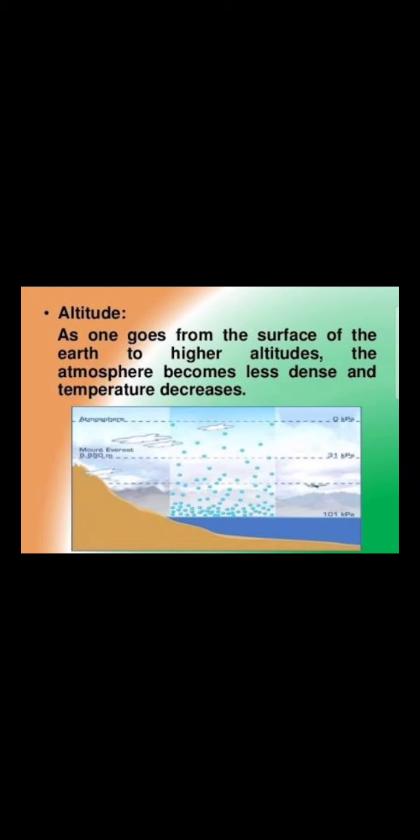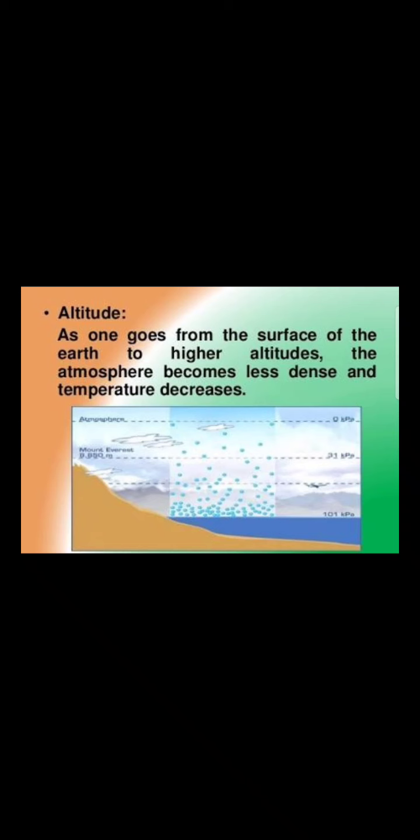The more dense air at the plains is able to absorb the heat more than the layers of the higher altitudes, because they are less dense. The heat is not absorbed there, and it's very cool in those places.